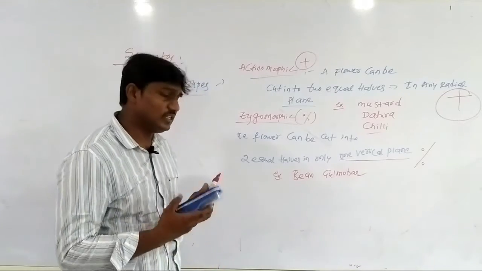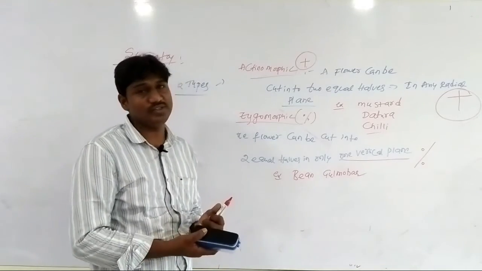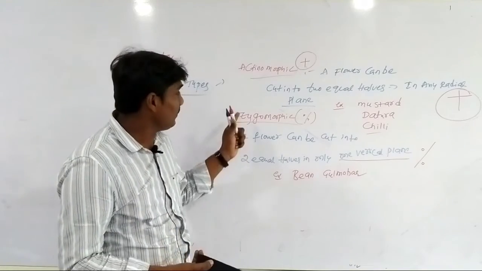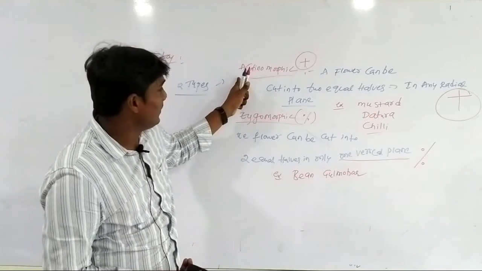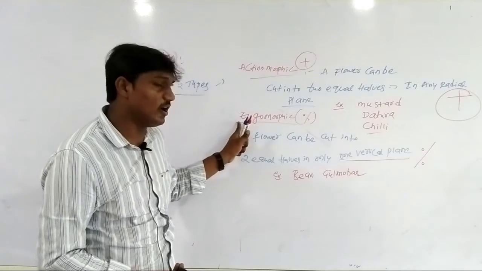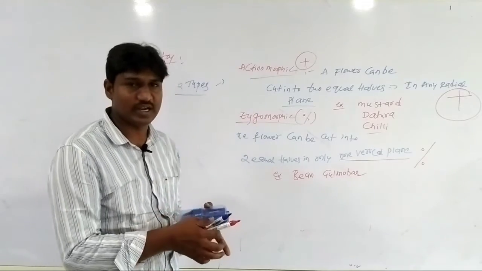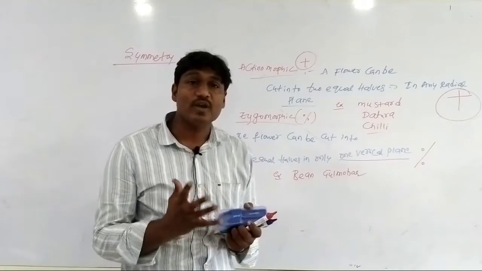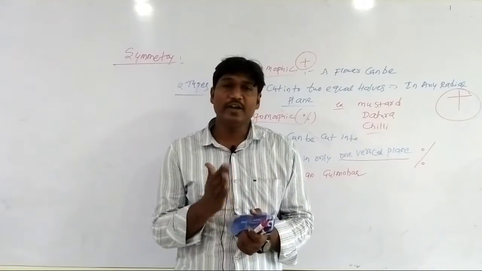So this is about symmetry. Symmetry is based on the number of planes of division. Actinomorphic and zygomorphic, and asymmetric flowers are also present. Asymmetric means the flower cannot be cut into 2 equal halves.